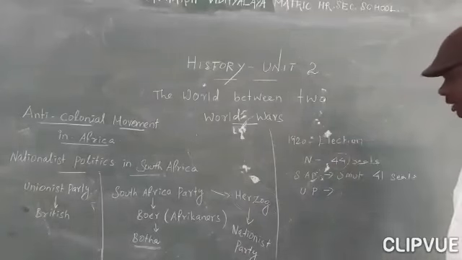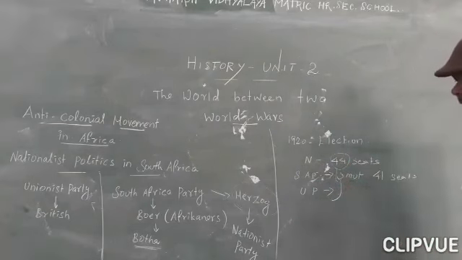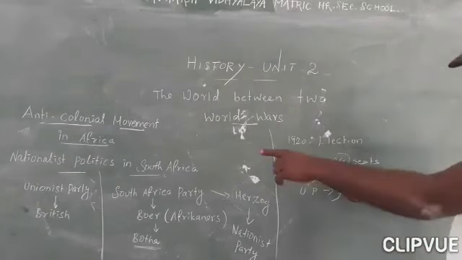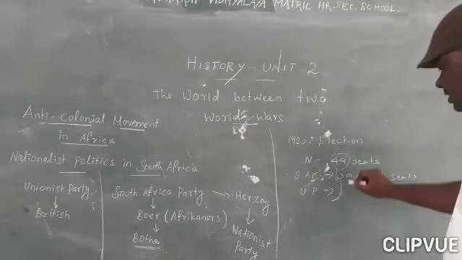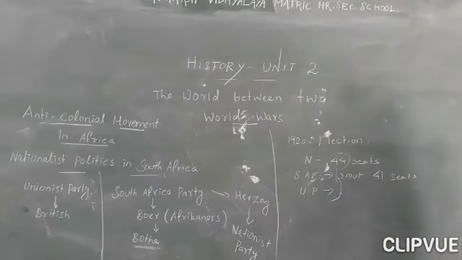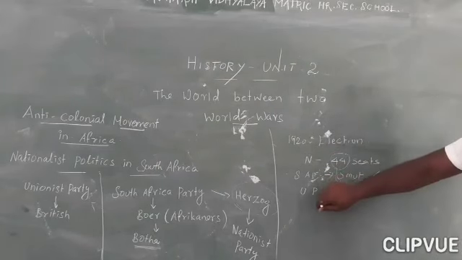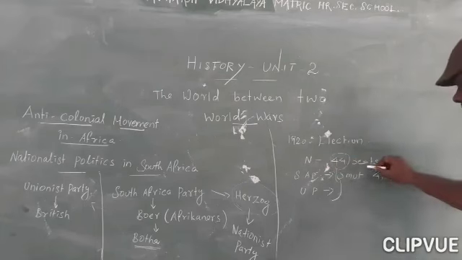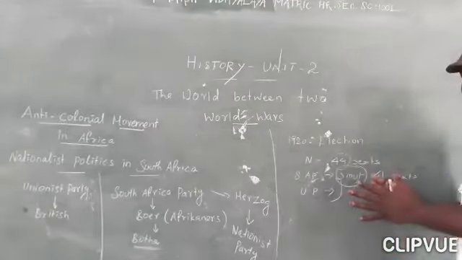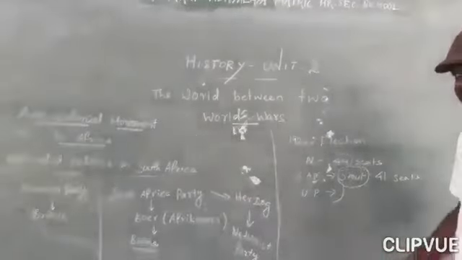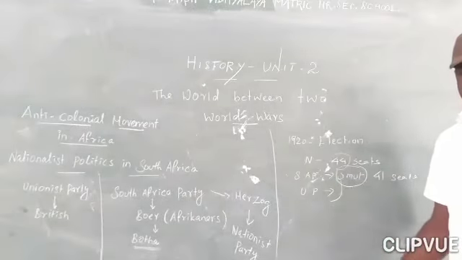Now they are in the higher level. But at this juncture, what happened? The South African Party and the Unionist Party, which means the British party, both joined together, and now their seats are more than the Nationalist Party. So now the South African Party and Unionist Party formed the government with Sir John Smuts as the head. Okay, so this is about South African politics during the time between the two world wars.